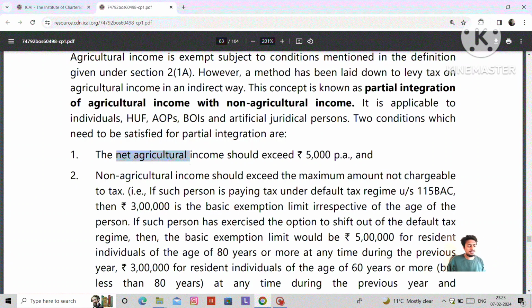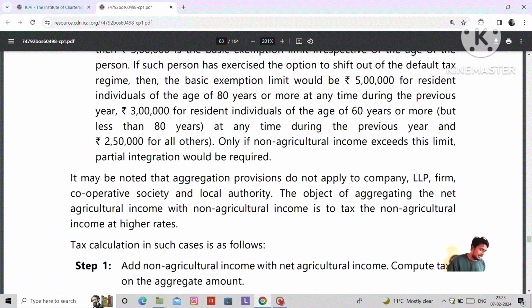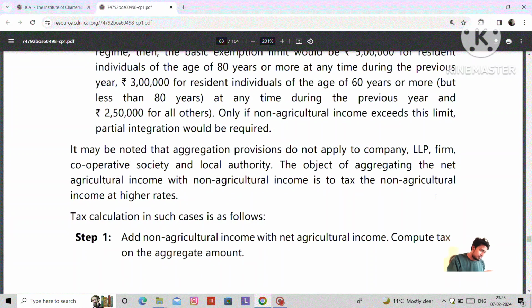The net agriculture income exceeds 5,000 per annum, and the non-agriculture income exceeds the maximum amount not chargeable to tax.